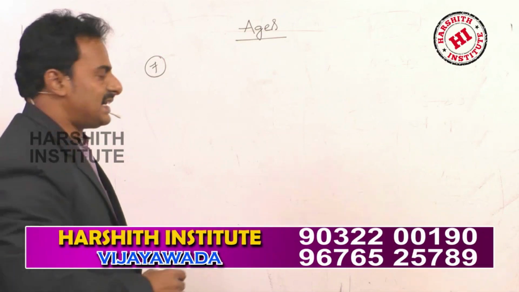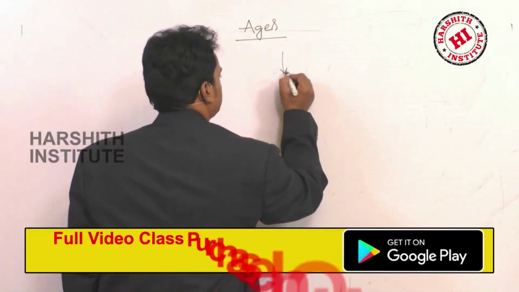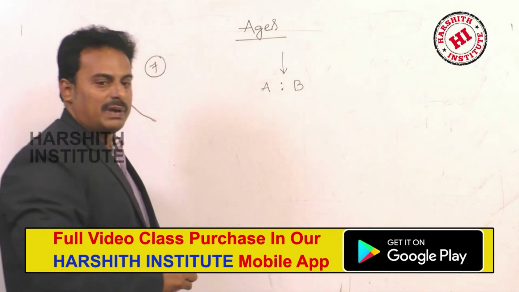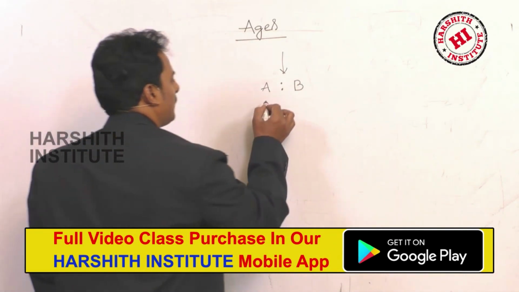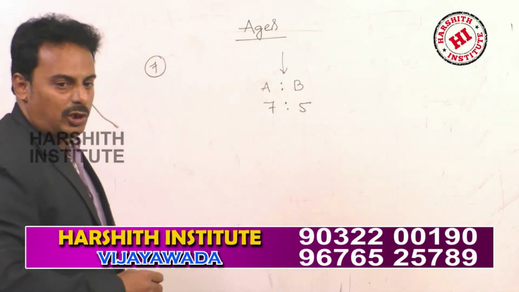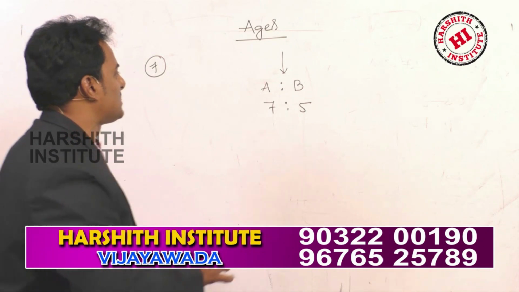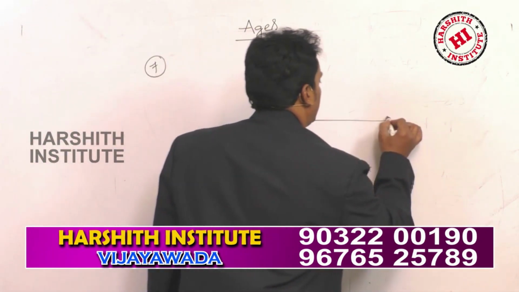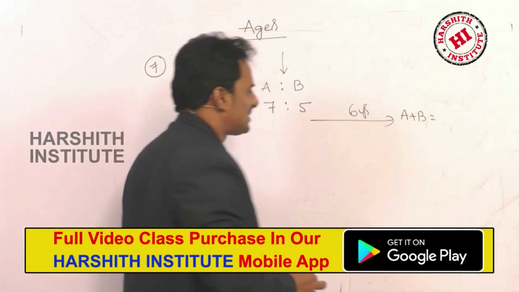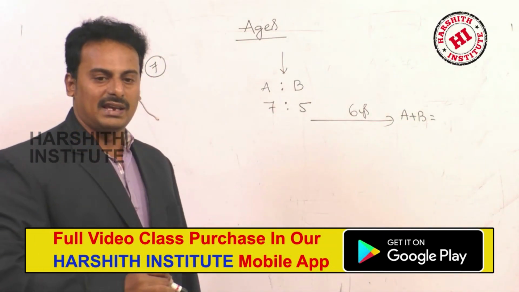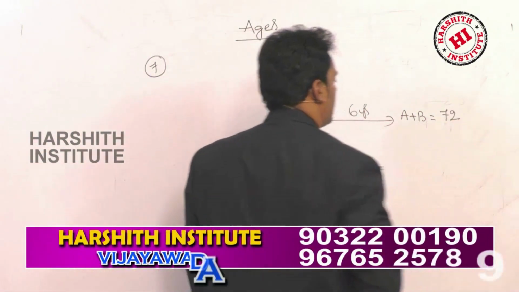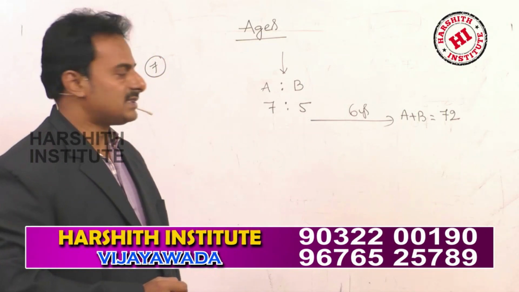The present ages ratio of A is to B is 7:5. And after 6 years, the sum of their ages, A plus B, is given to you. That is 72 years.